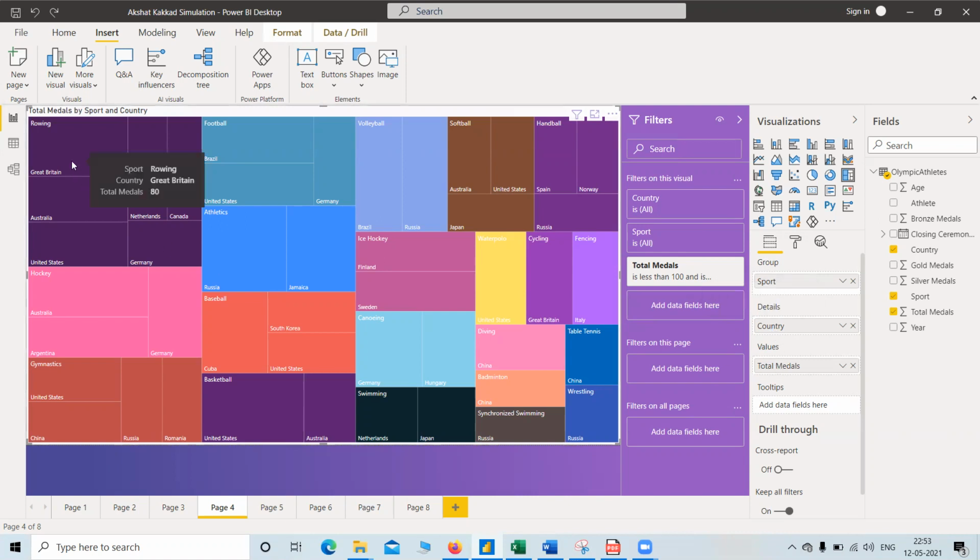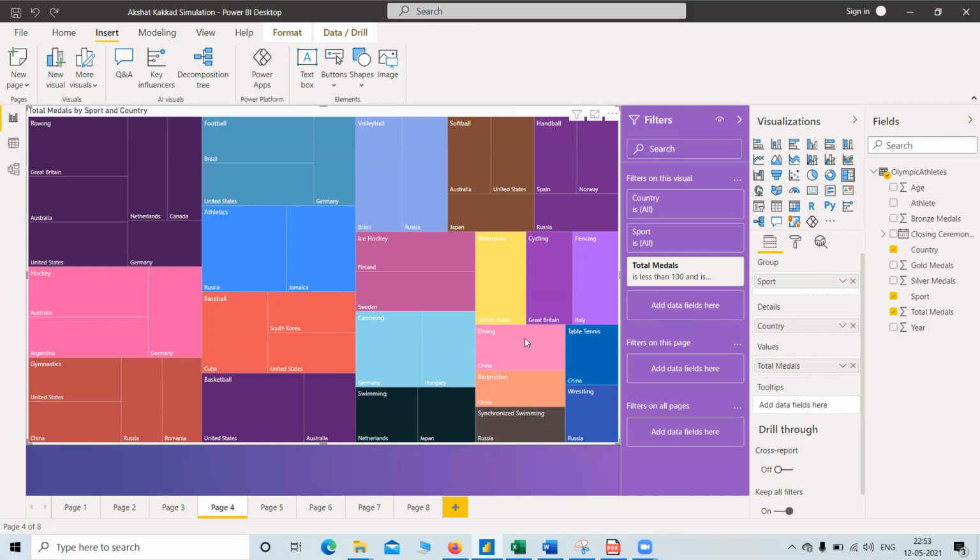So now we can see that for rowing, Great Britain has 80 medals. For the same sport, Australia has 61 medals. United States has 60 medals, etc. For badminton, China has 44 medals.